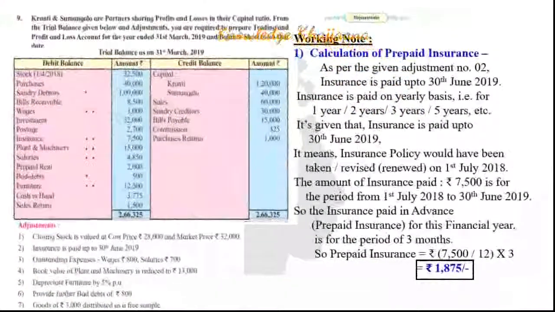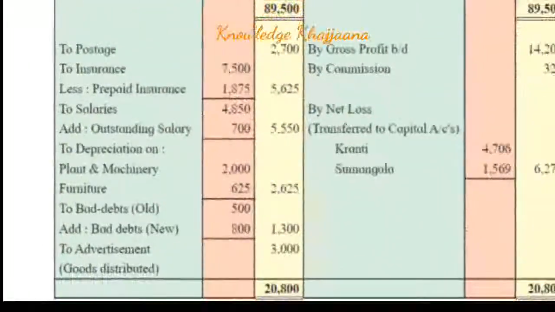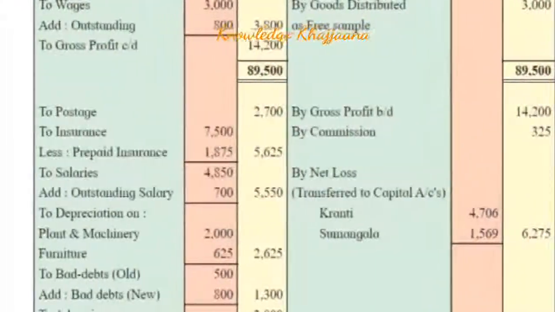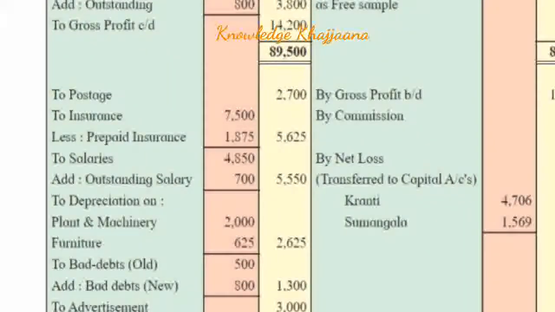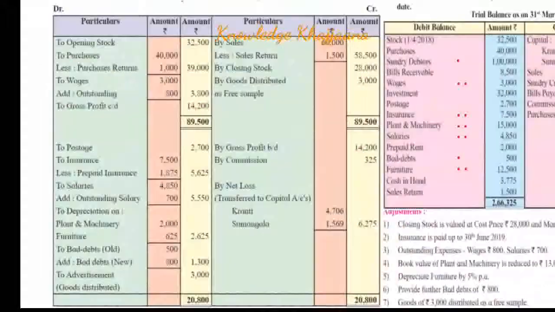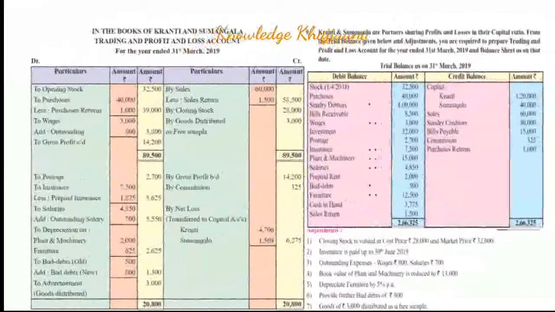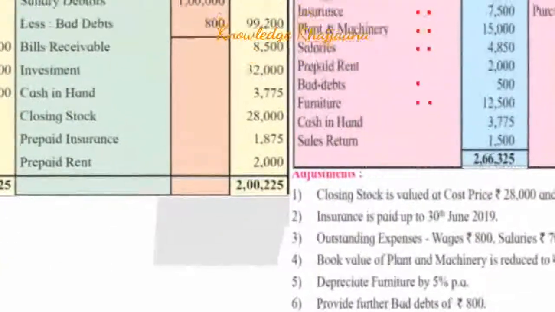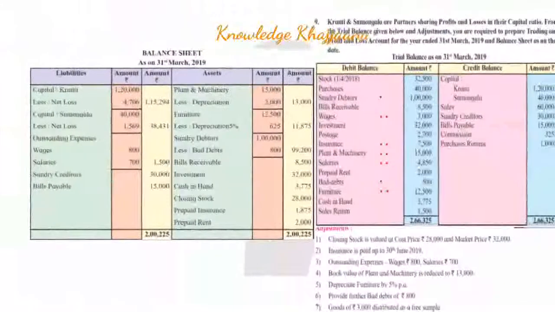So we come to the amount of rupees 1,875. And where we have to record it, we have to deduct that much amount from the respective expense, which is insurance. So from the insurance we have to deduct rupees 1,875 as prepaid expense. As the period has not expired, we have to record it as prepaid expenses, an asset. So in the balance sheet we have to record prepaid insurance rupees 1,875. Next adjustment.